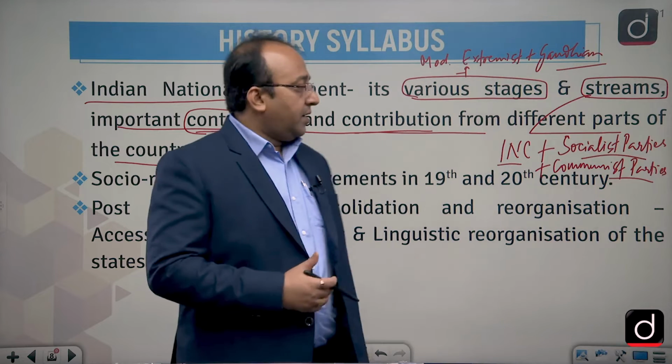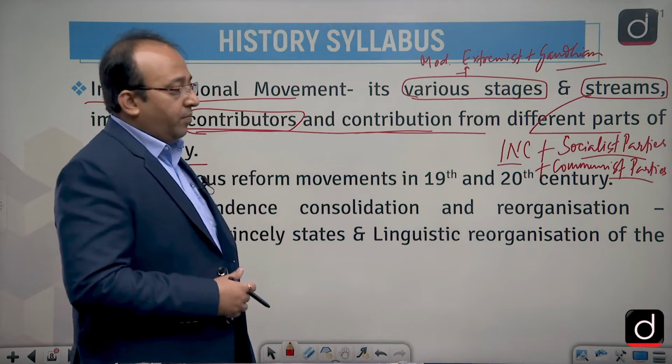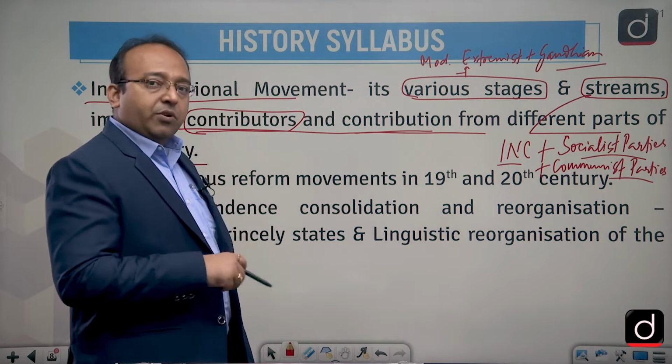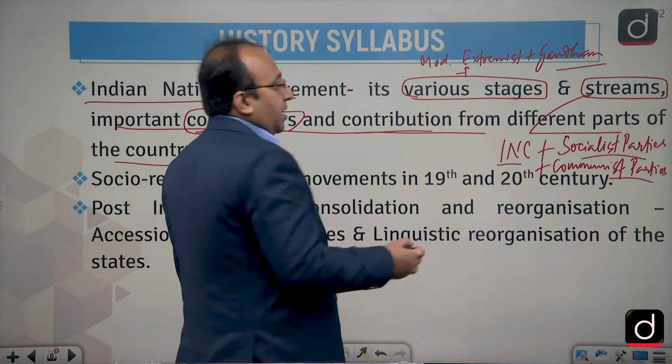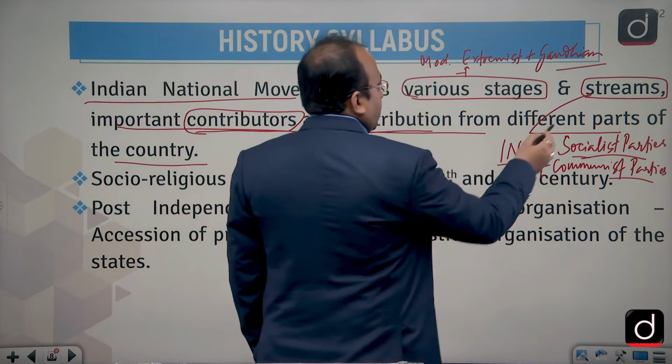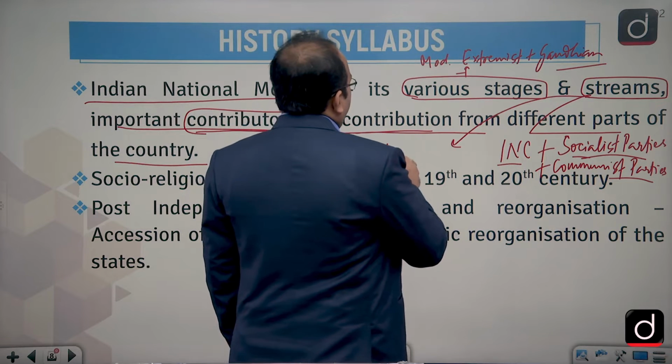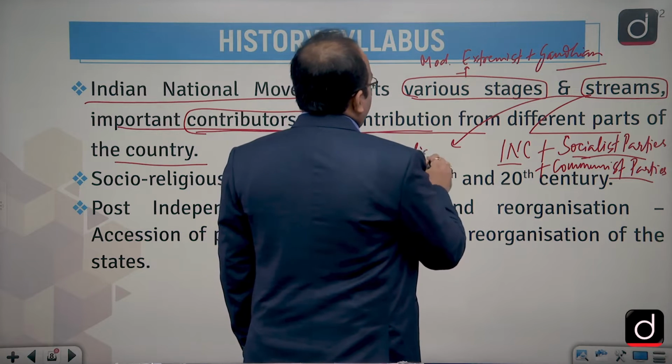So the movements started were not only from the National Congress platform, but even the platform of other socialist parties within the Congress or even outside the Congress. These all actually started leading their streams. And the most important stream is obviously the stream of nationalist revolutionaries, in fact.